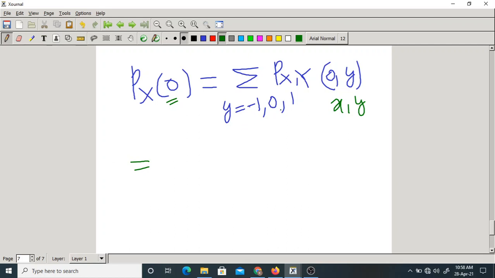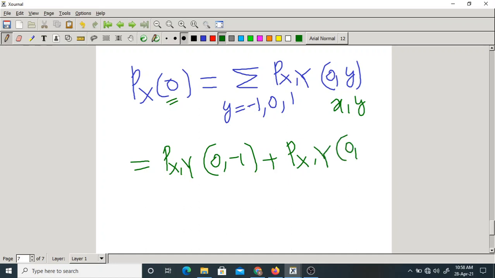Now, what are the values? Y can be minus 1, 0, 1, which means Px,y of 0 comma minus 1 plus Px,y of 0 comma 0 plus Px,y of 0 comma 1. The point 0 comma 0 is the origin, and it is not there, so it is 0.